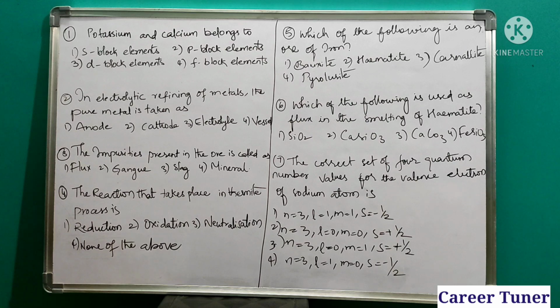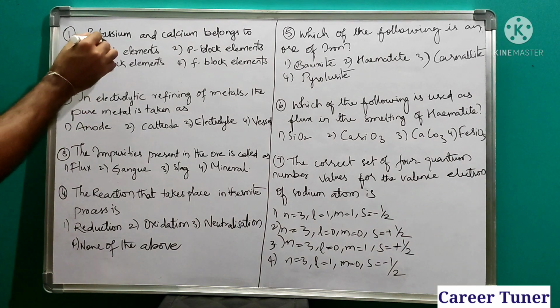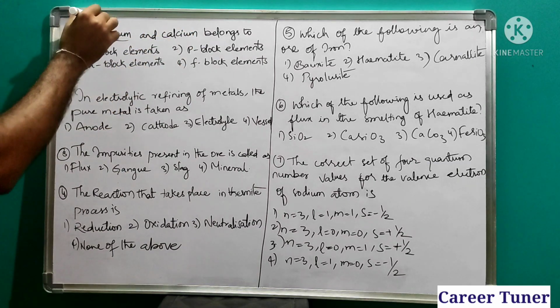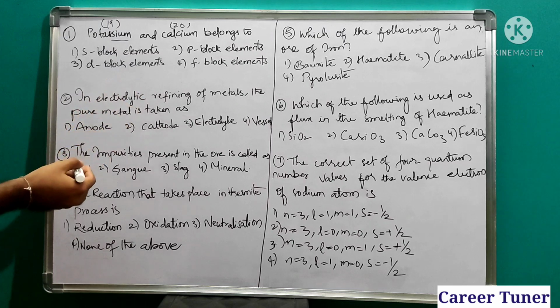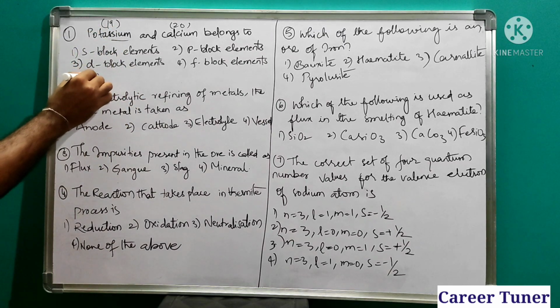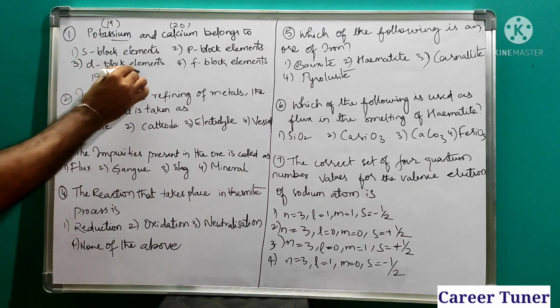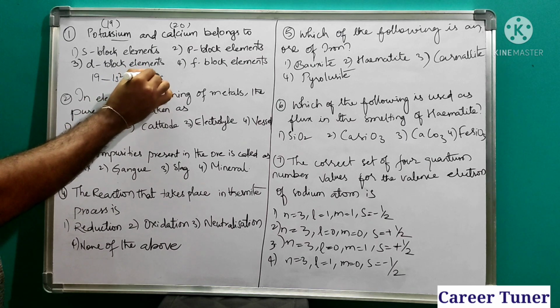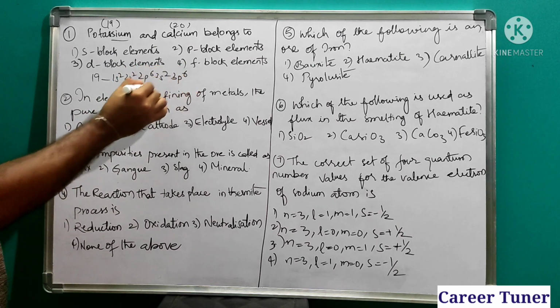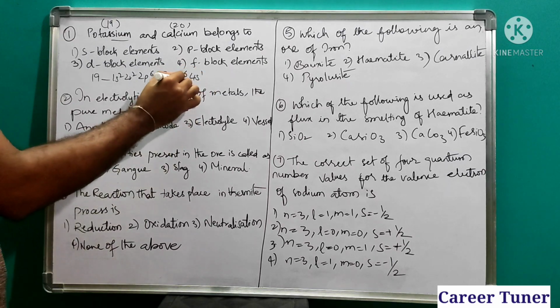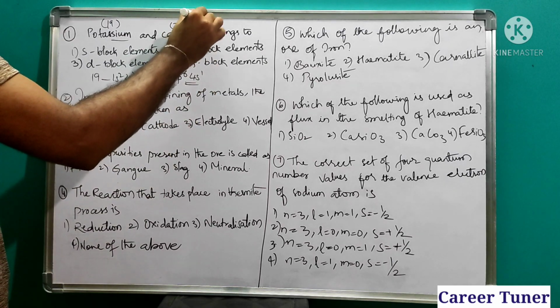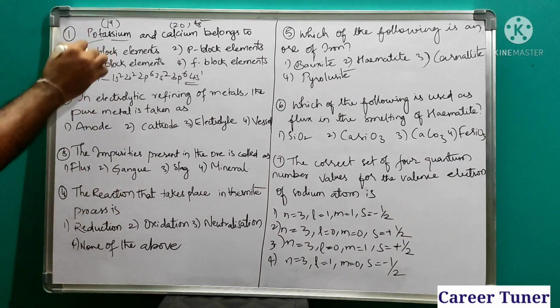So now we are going to discuss polyset chemistry. Here is the first question. Potassium and calcium belong to the same block. The atomic number of potassium is 19, and in calcium the atomic number is 20. So 19 we can write as 1s2, 2s2, 2p6, 3s2, 3p6. Hereby 18 is completed and next is 4s1. In calcium it will be 4s2. So these two are s block elements.